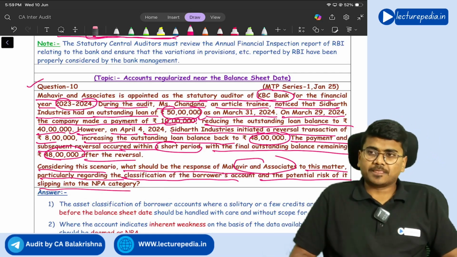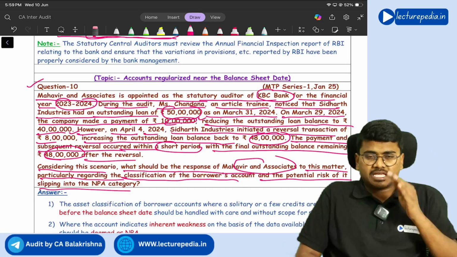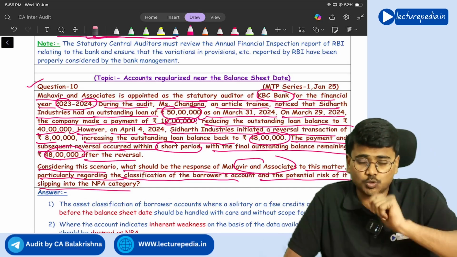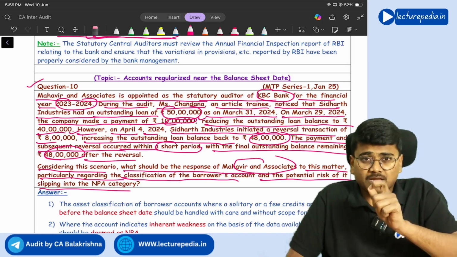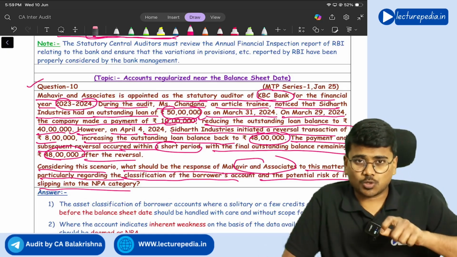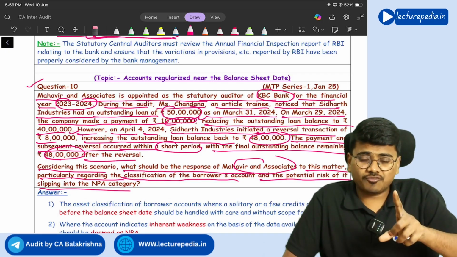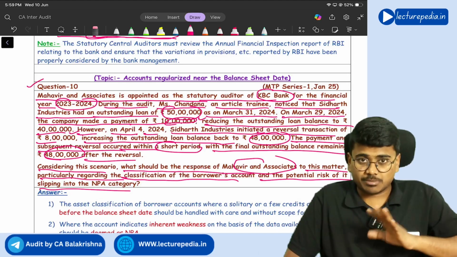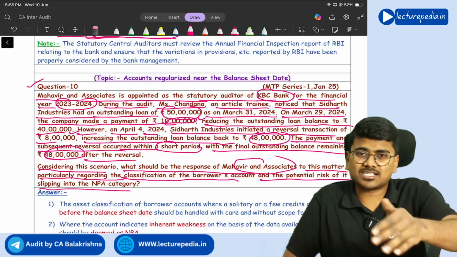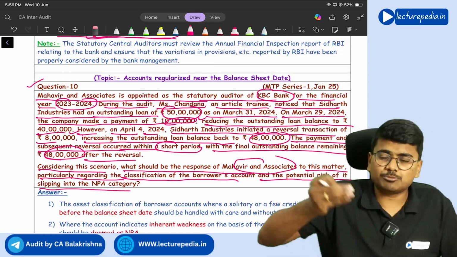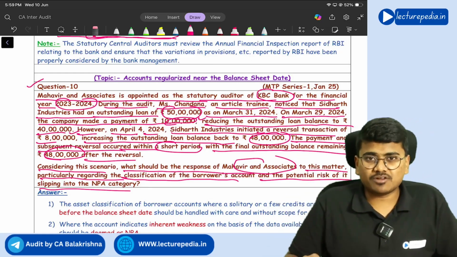Now here, auditor needs to check this aspect from the point of view of whether this amount has been credited to this account with a view of turning this account to normal account, because if this amount had not been credited as on 31st March, it would have been NPA and provision has to be provided for that.